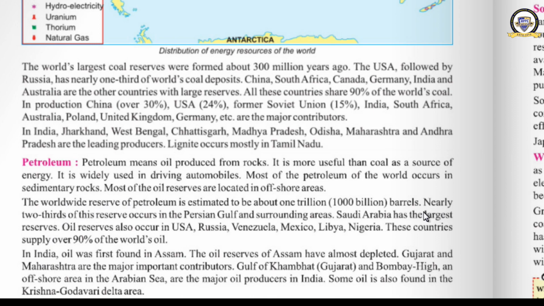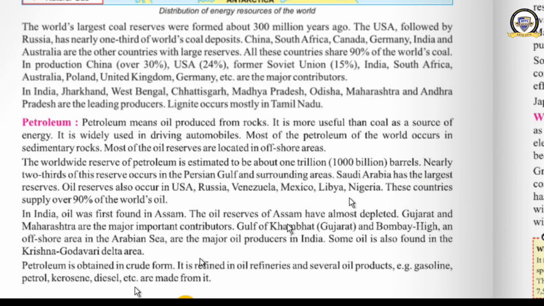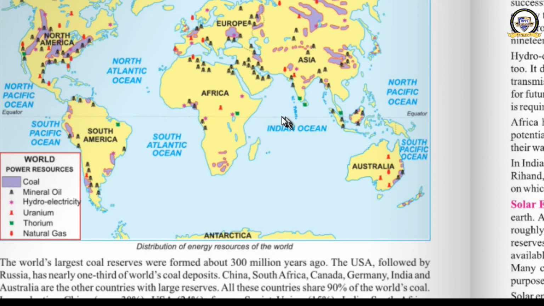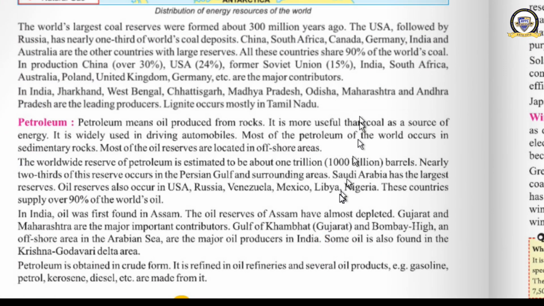Okay. Now we will learn the petroleum reserves in India. The oldest petroleum reserves in India are located in Assam. Digboi is the place, the oil field there, but they have been almost depleted. Now we have got new reserves in Gujarat and Maharashtra. They are also important contributors. In Gujarat there is a place Angaleshwar. Then in Maharashtra there is an offshore field, Mumbai High. You might have heard about it. In the sea, in the Arabian Sea, we find petroleum that is known as Mumbai High. Okay.